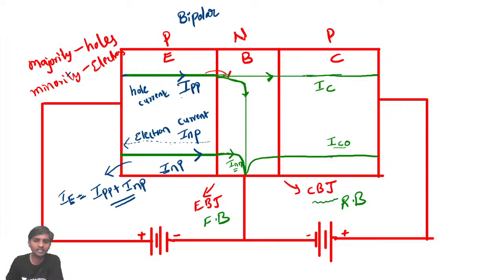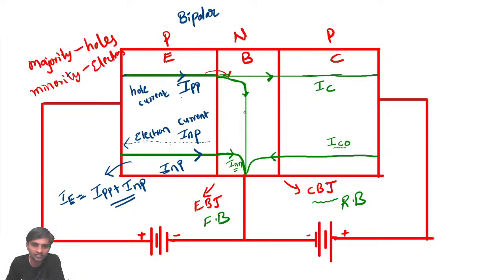It means the electrons are moving in the opposite direction. So now what happens, sir? You will find the current direction as IC naught. See the beauty. Now it has again IPP plus INP. Here also INN plus IPP, INP plus here also IPP. Then you'll have another current called IC naught.